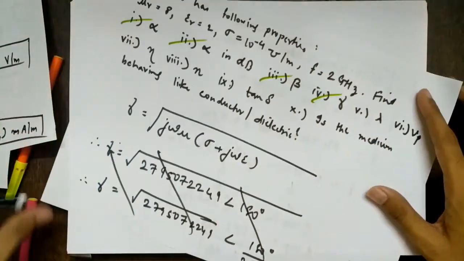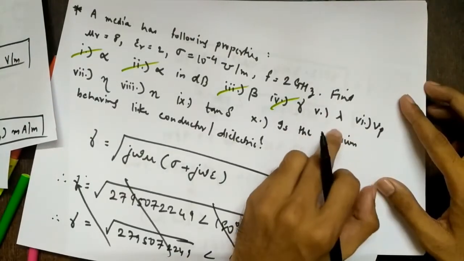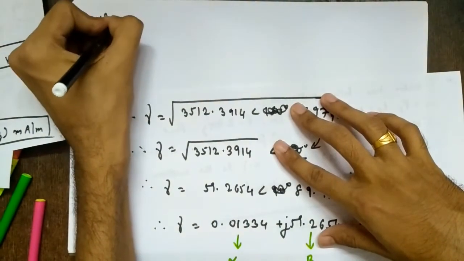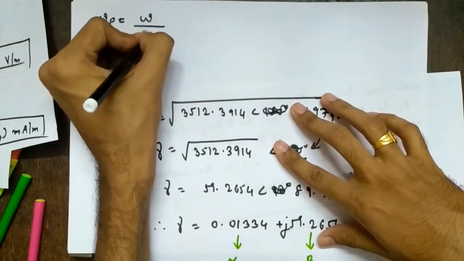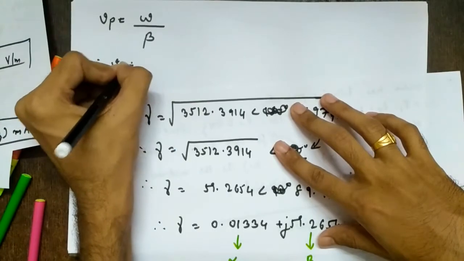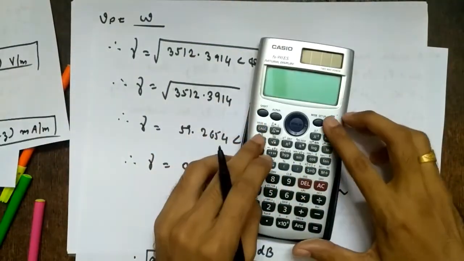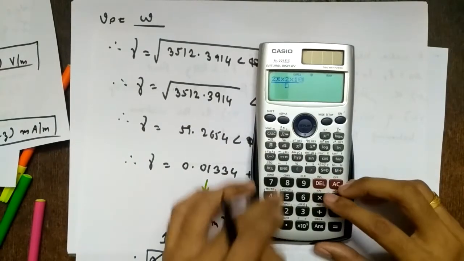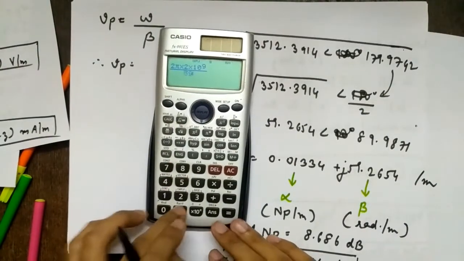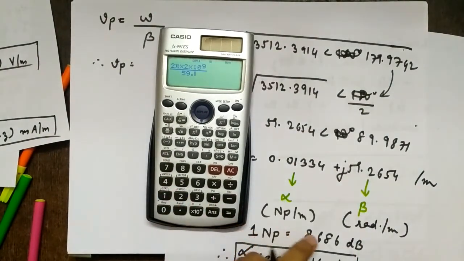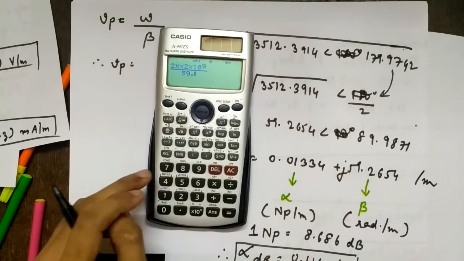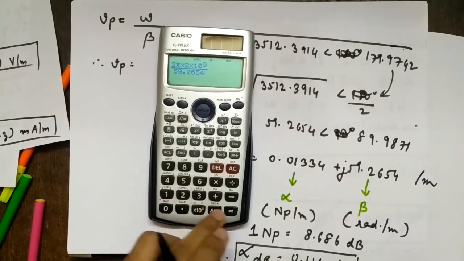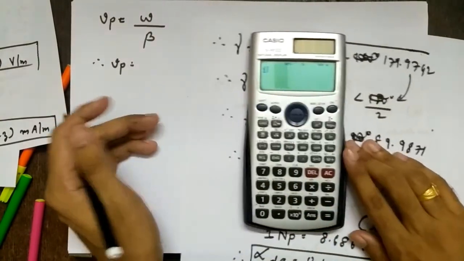So next what we have to find? Lambda. But for lambda we'll first require Vp. So let's find Vp. What is the formula for Vp? Vp is omega by beta. We have both the things. So Vp equals omega, which is 2 pi f, so 2 pi into frequency, 2 into 10 raised to 9 given. And beta we have just found out, 59.2654. Obviously you don't have to take j, it is j beta.